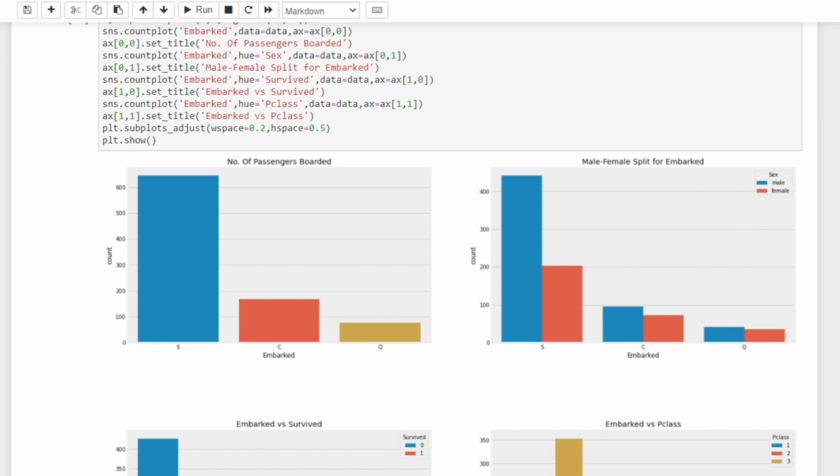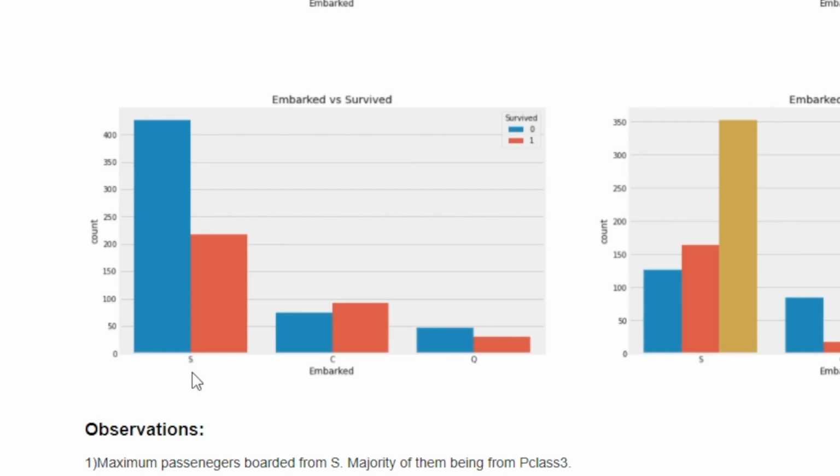We can use a count plot to see a categorical value and see how many people survived based on which port they embarked upon. We see here that the majority of people embarked on port S. Unfortunately, the majority of them did not survive. Port C was lucky and the survival rate is higher in port C.